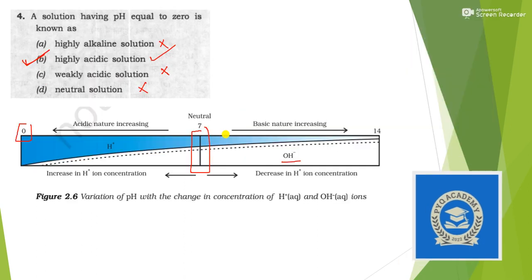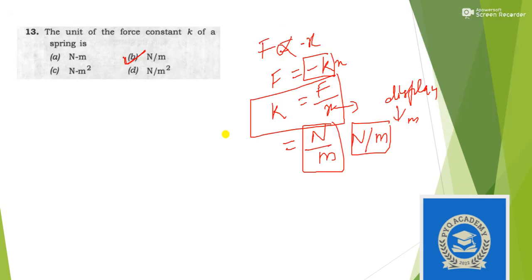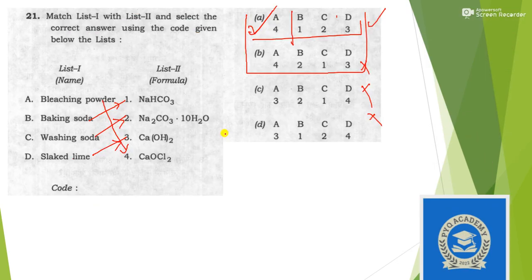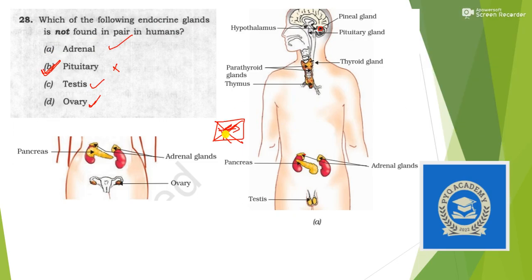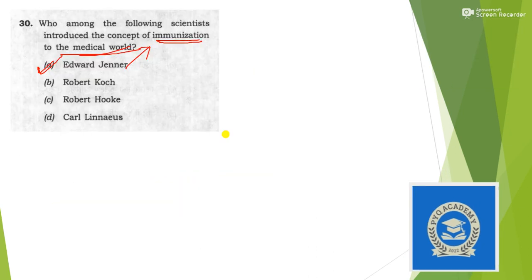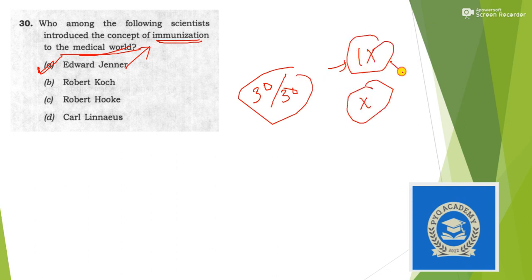Out of 30 questions you can find at least 27, 28, or in some cases all 30 out of 30 questions are directly from class 9 and class 10 science NCERT. Okay, so if you are thorough with these two books, you can easily score 30 out of 30, which will help you to clear the cutoffs very easily.